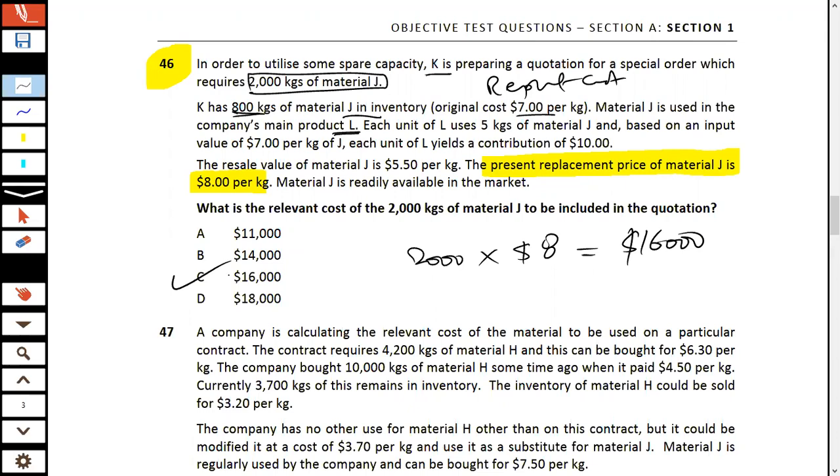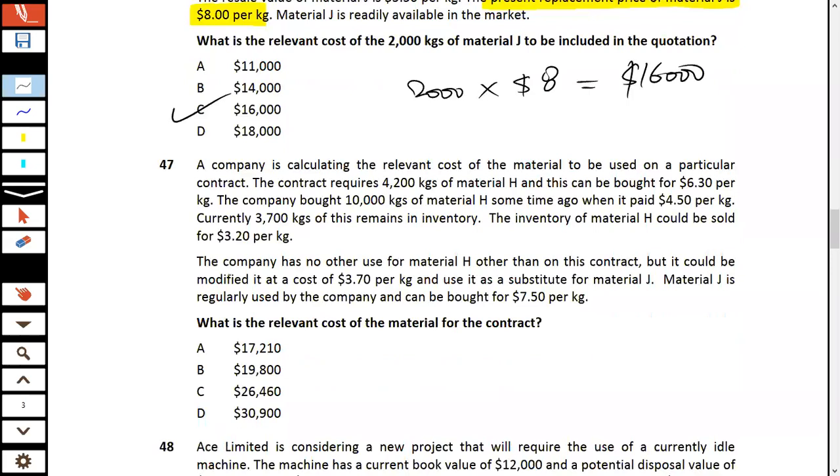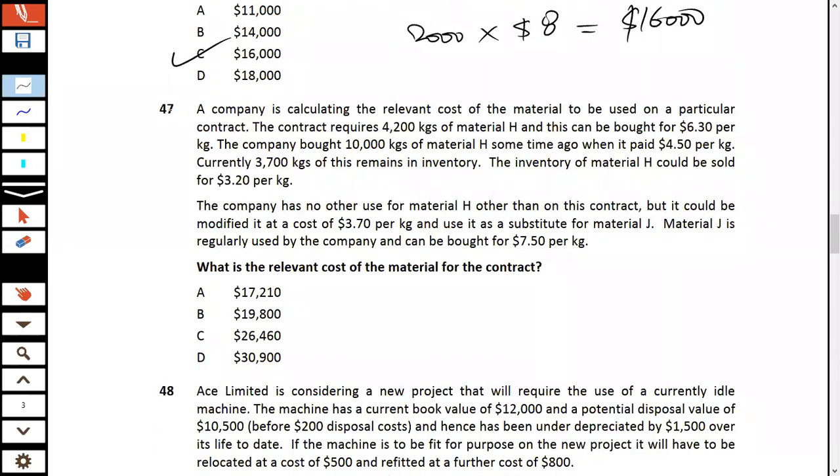Now, let's move a bit forward and discuss further. We have got question number 47. What does it say with respect to question 47? It says that a company is calculating the relevant cost of the material to be used on a particular contract. So what is it trying to calculate? The relevant cost of a material to be used in a particular contract.